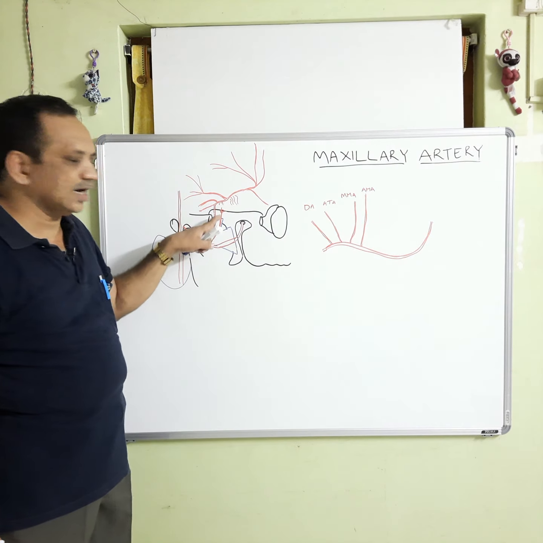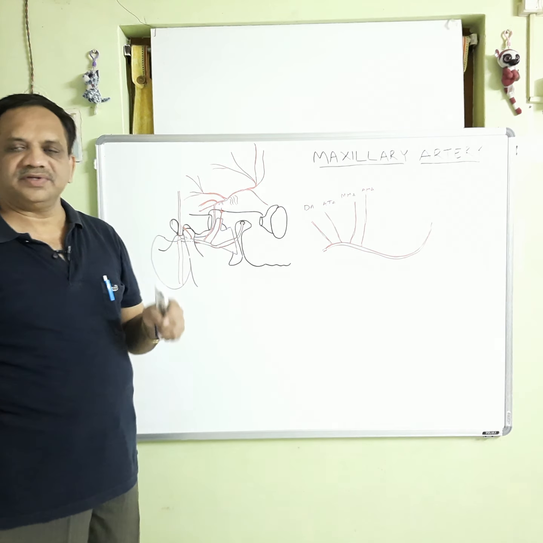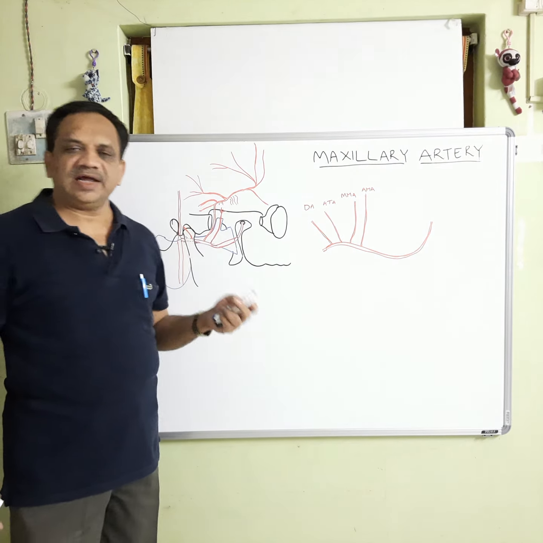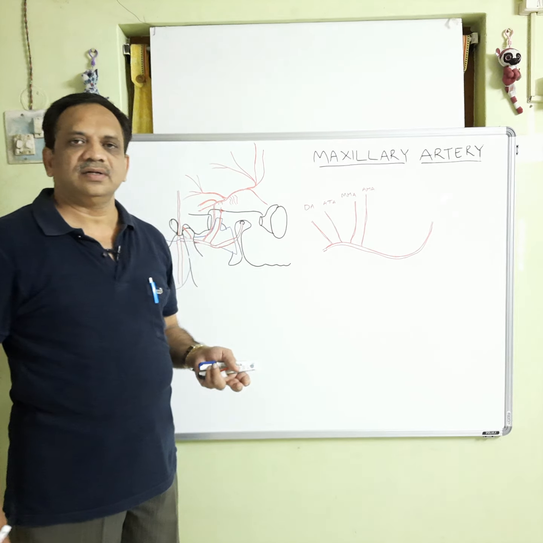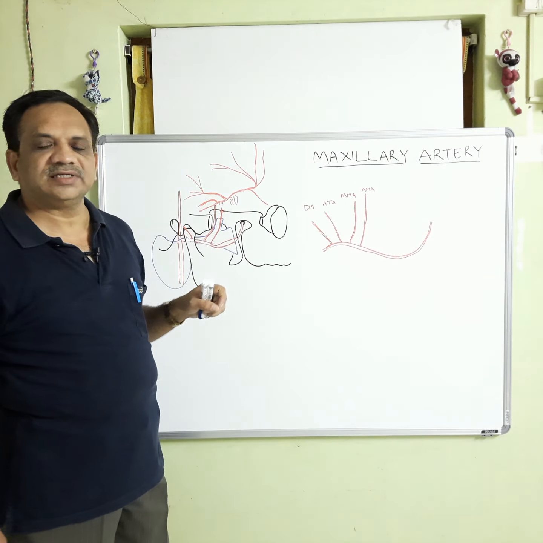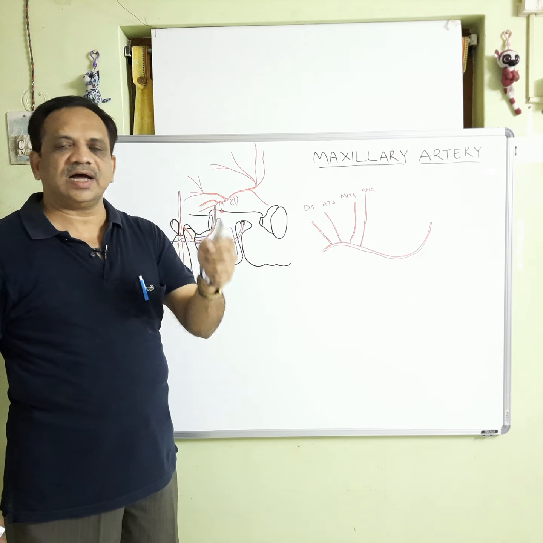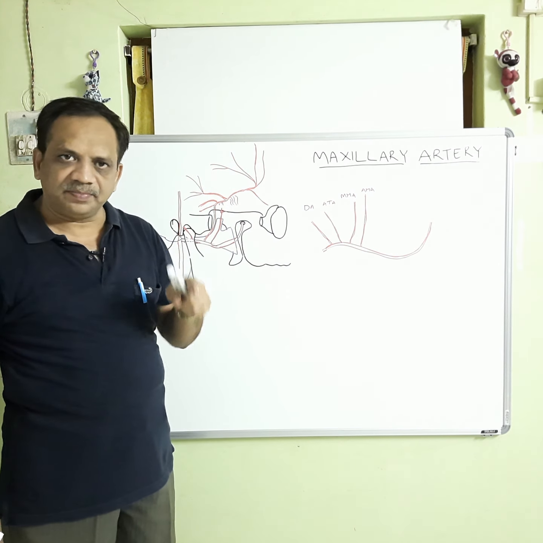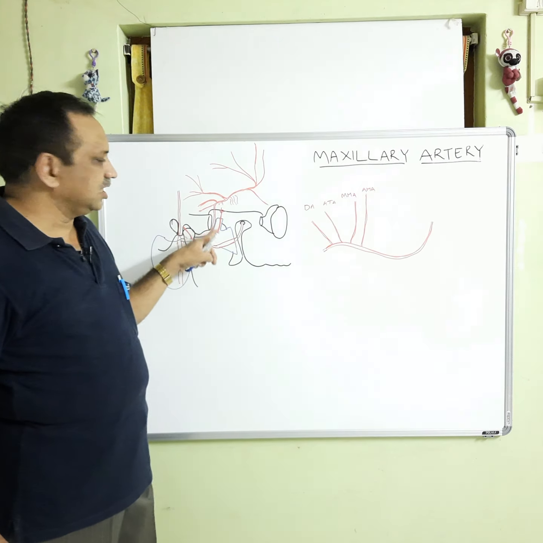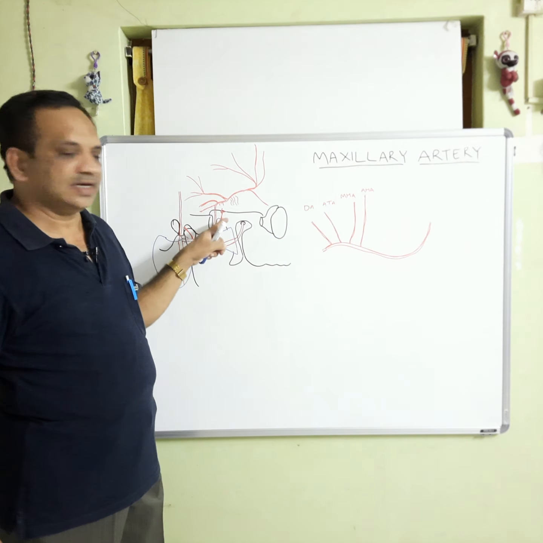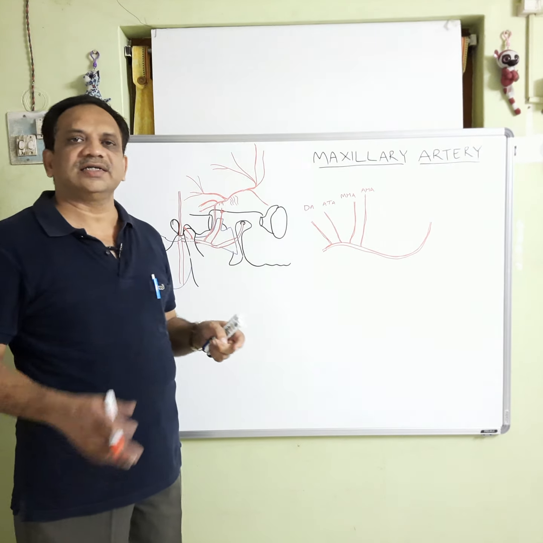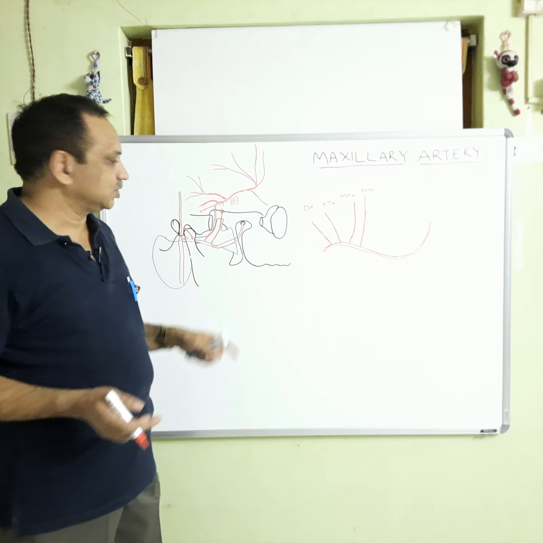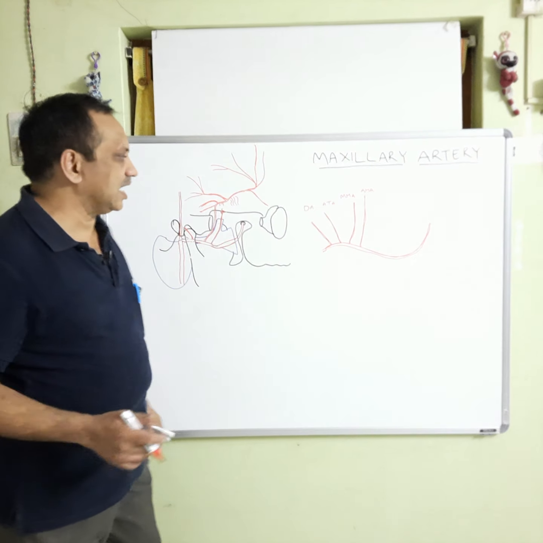The accessory meningeal artery passes through the foramen ovale along with the mandibular nerve. So, while going, it supplies blood to the medial pterygoid muscle, the upper head of the lateral pterygoid muscle, the mandibular nerve, its trunk, branches, otic ganglion, tensor veli palatini, the lateral pterygoid plate. So, all these parts are supplied by this artery. Then it enters the middle cranial fossa and it supplies branches to the trigeminal ganglion and the dura mater present there. So, this is about the accessory meningeal artery.